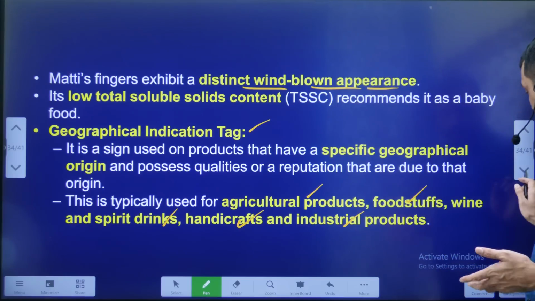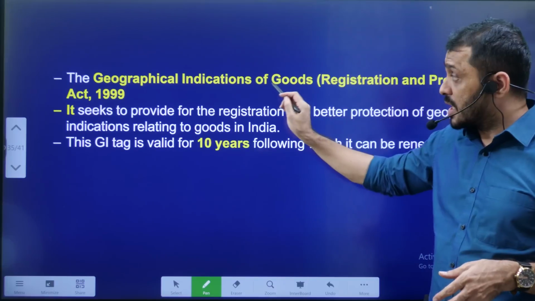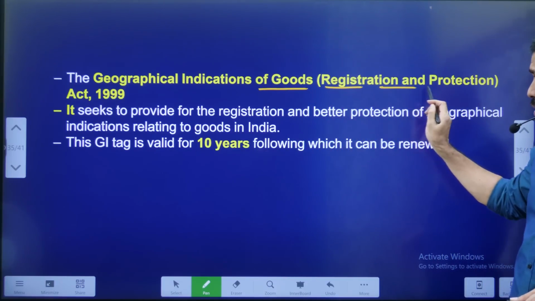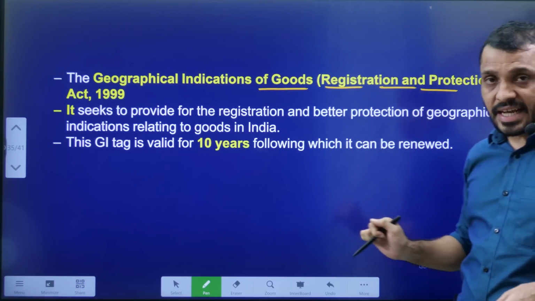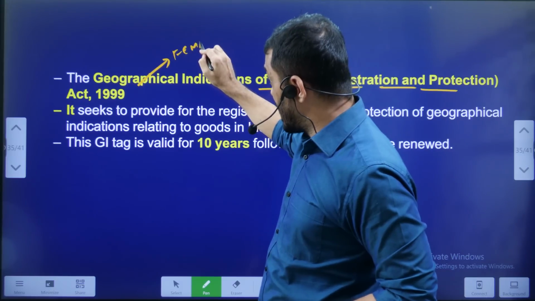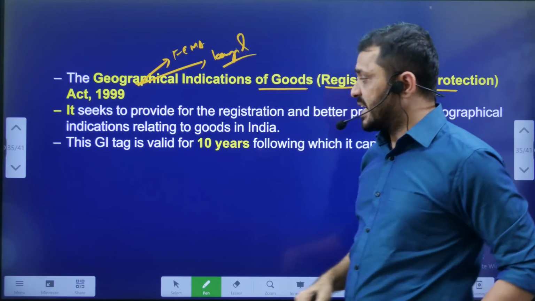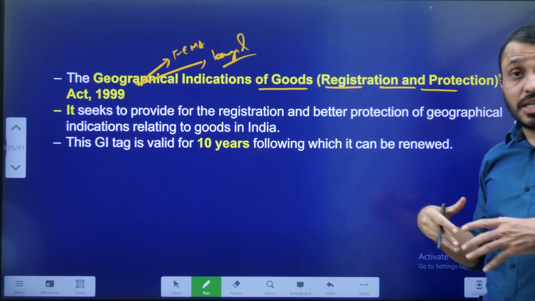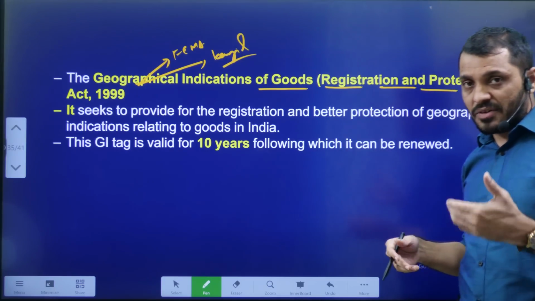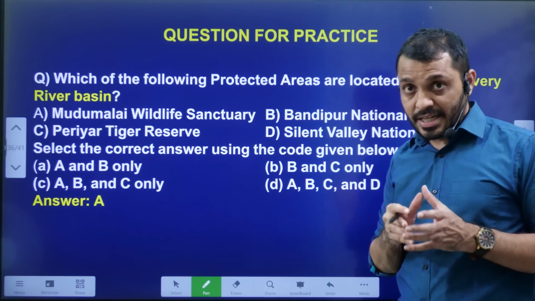The tag is given according to the Geographical Indication of Goods Act 1999. In 1999, the FEMA Act was made, and the Kargil War also occurred. The tag is given for 10 years, after which the person has to renew it.